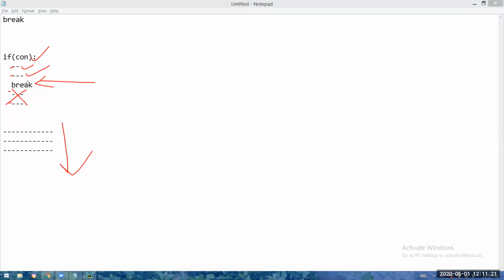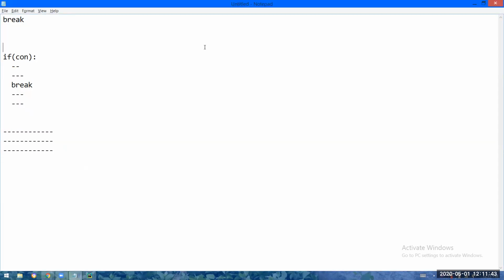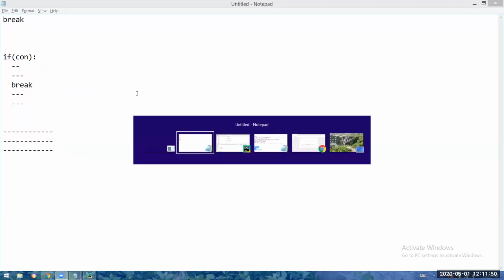Simply speaking, if break is not there, all 4 lines are executed, and then the remaining instructions are executed. But if break is there, it will skip the remaining instructions. After break, whatever instructions you write in the block will be skipped and it will directly go to the instructions outside the block. You're telling it to just get out of the block. Break means stop the execution of the block and go out.